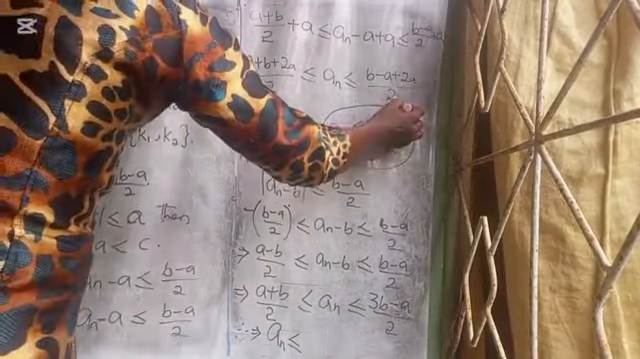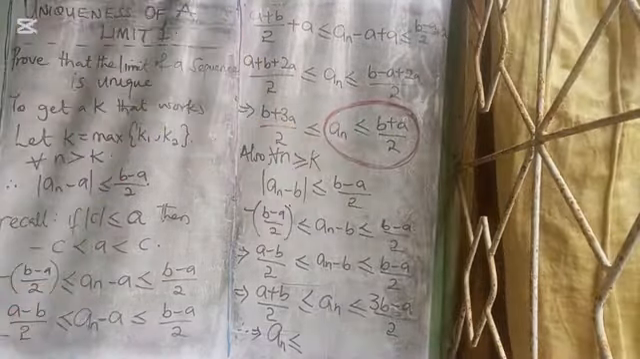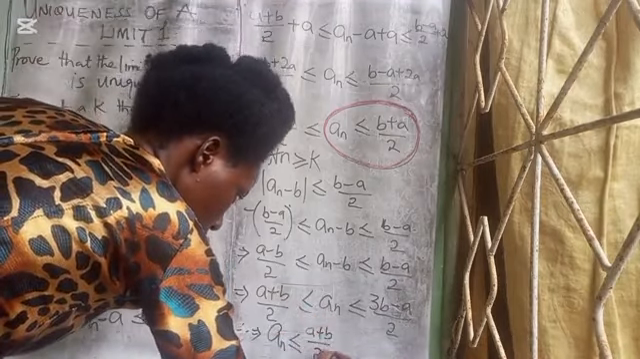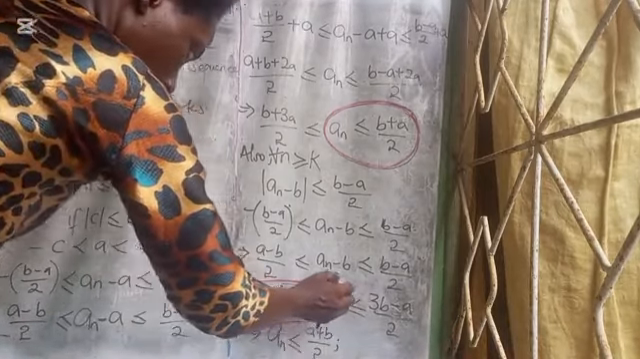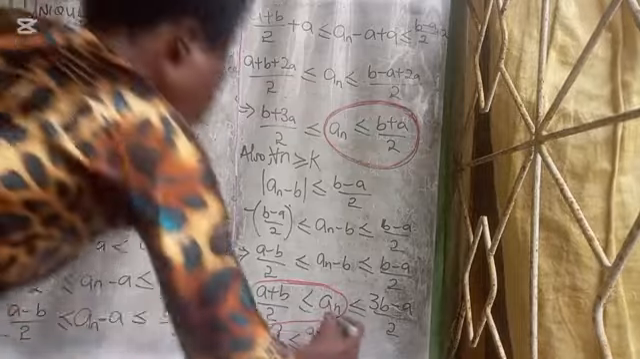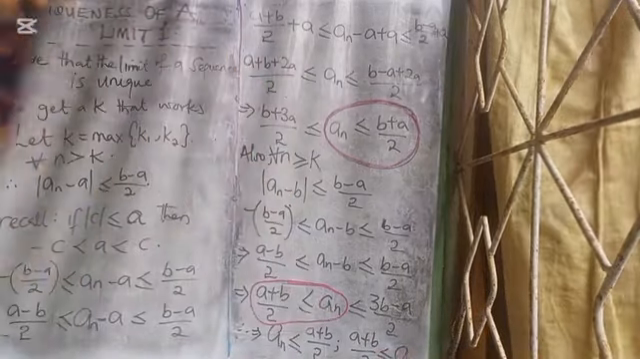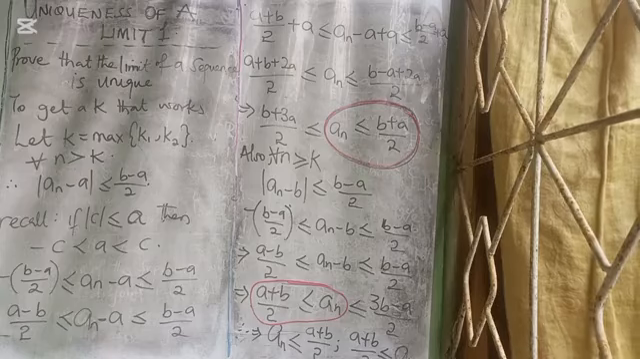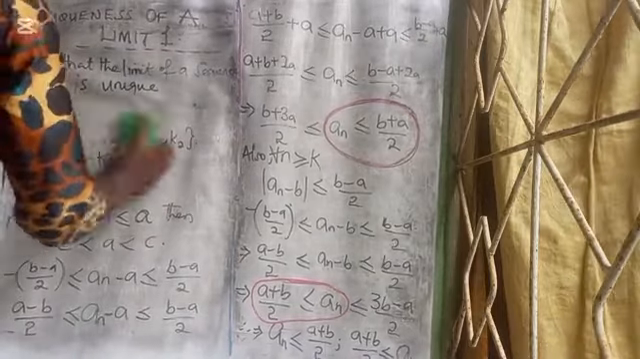let me use the red marker. Our an is less than (A plus B) over 2, and still (A plus B) over 2 is also less than or equal to an, as you can see in the circled portion. And this is not possible. That is a contradiction.